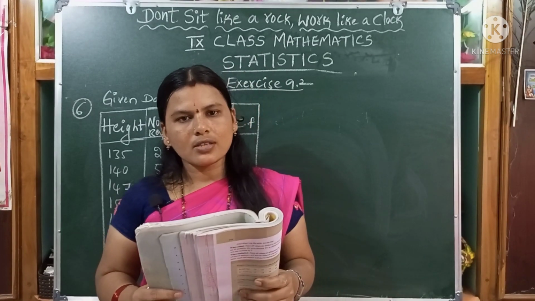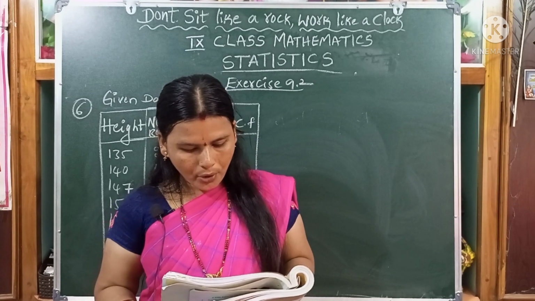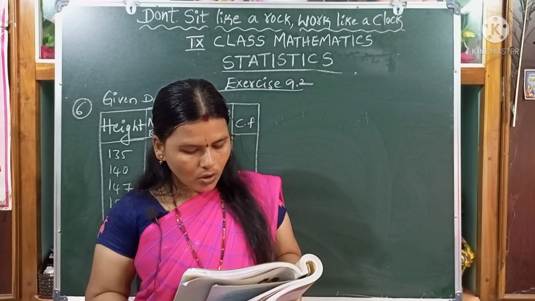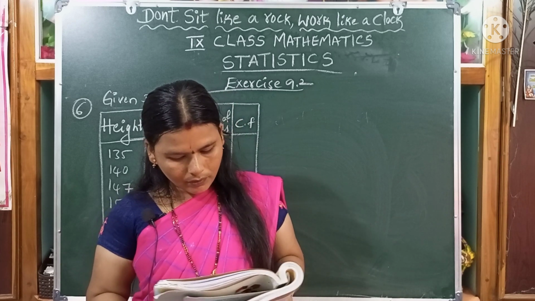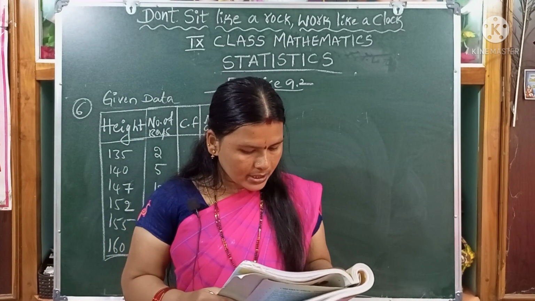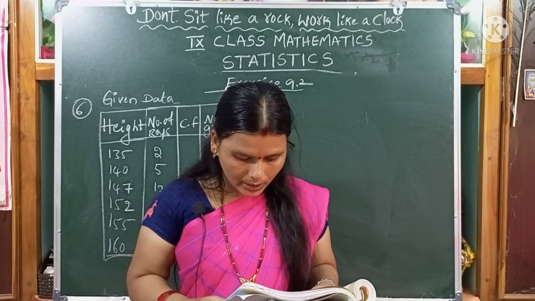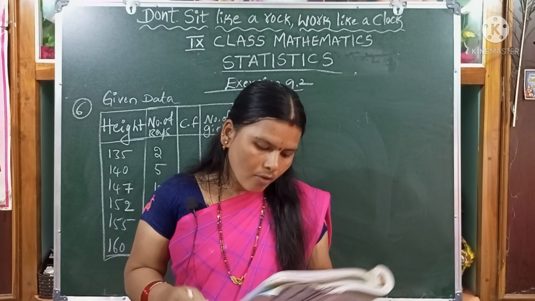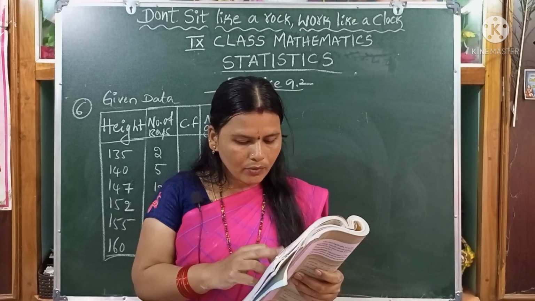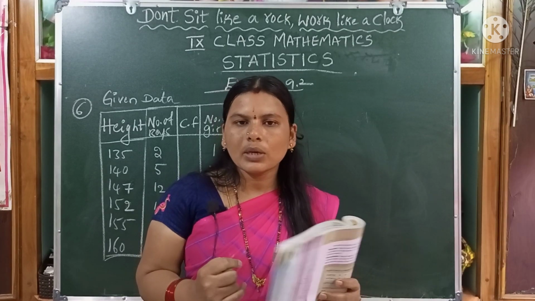Dear students, now we can solve the exercise 9.2 problems. 6th question, students. The heights of boys and girls of 9th class of a school are given below. Heights in centimeters: 135, 140, 147, 152, 155, 160. These are the heights of boys and girls. Boys: 2, 5, 12, 10, 7, 1 and girls: 1, 2, 10, 5, 6, 5. That means for 135 centimeters, boys are 2 and girls 1. For 140 centimeters, boys 5, girls 2 members. In this order some data is given here.